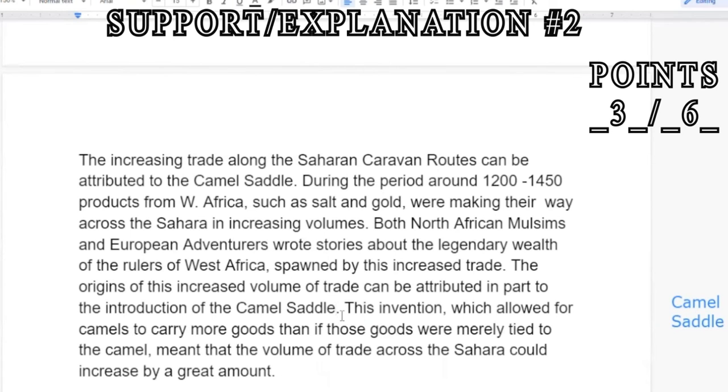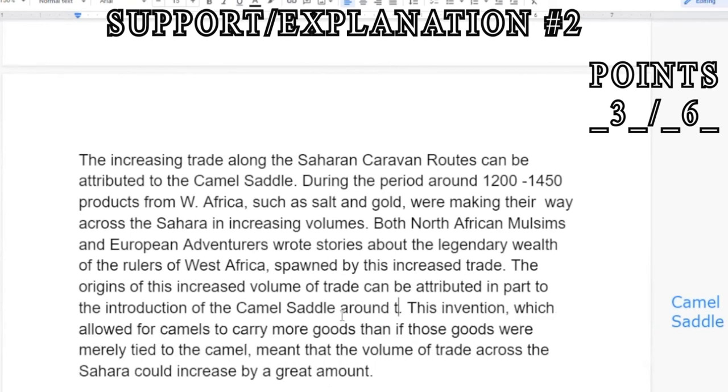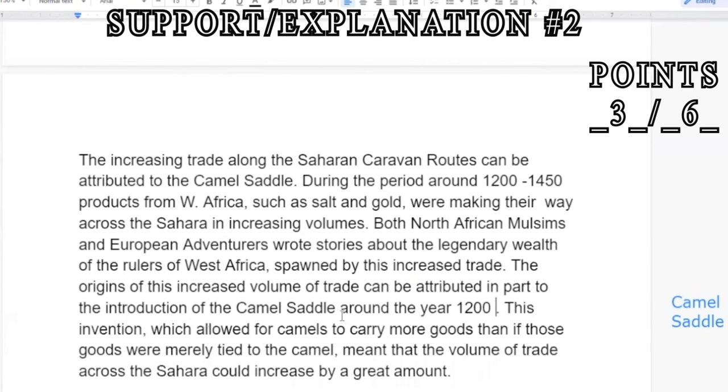I think it might be a good idea to give a little bit of time context. So, the introduction of the camel saddle around the year 1200 CE. Now, in actuality, historians argue that it may have been introduced in other parts of Africa as early as 800 to 1000 CE. But again, per College Board, we're just going to go ahead and put down that it was introduced and popularized around the year 1200 CE, right?